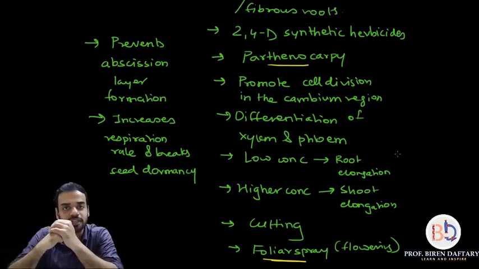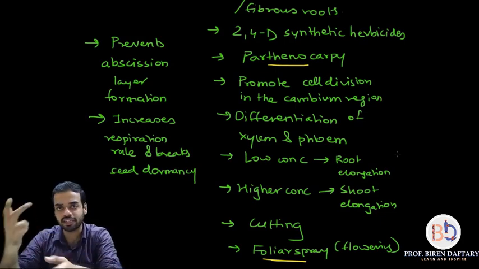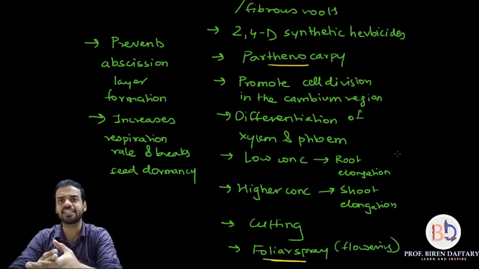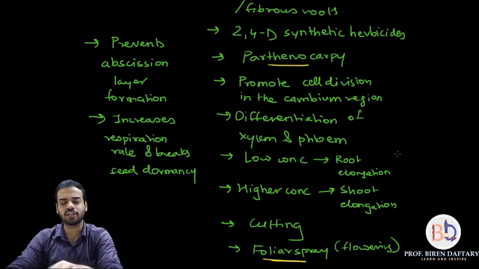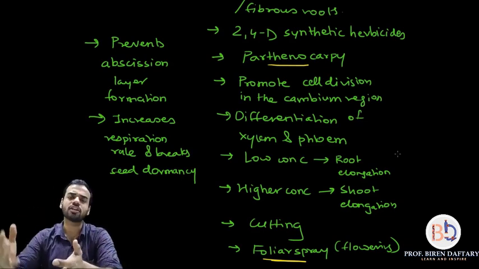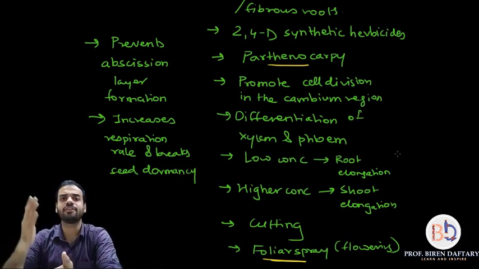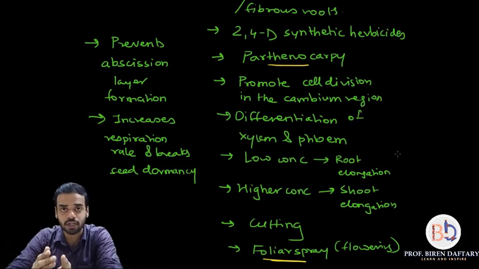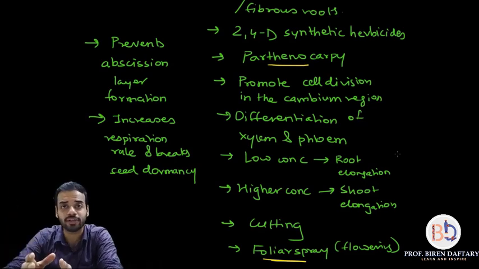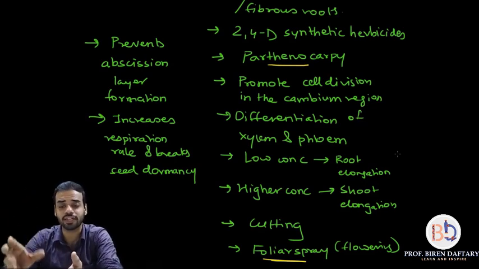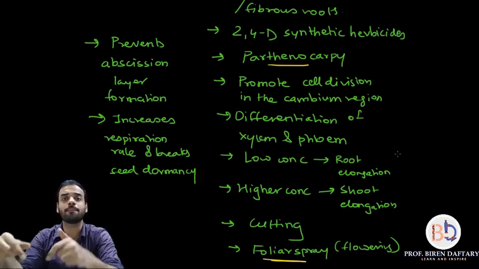Next is increases respiration rate, more efficient utilization of oxygen and removal of carbon dioxide takes place, and it breaks the seed dormancy. The seed which is not germinating, which is just lying like that, if you add auxins to that soil, it will germinate quickly. Is this clear? So all these are the physiological effects and applications of auxins, and with that we have completed our first part of these plant hormones or phytohormones or growth regulators, which is about auxins. Please don't forget, auxin is a plant growth promoter, it will promote growth.